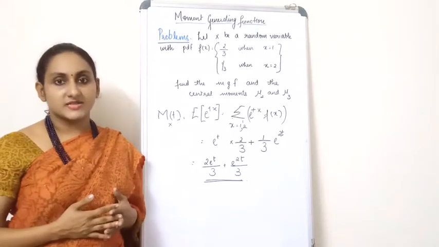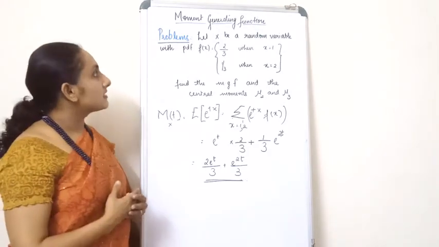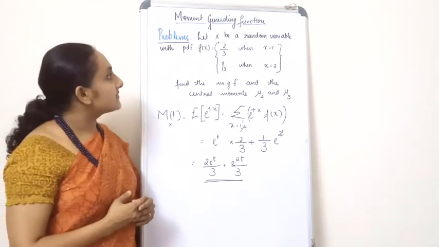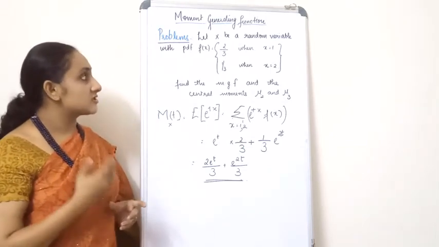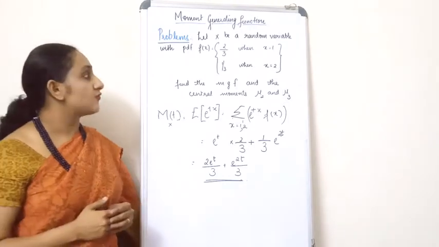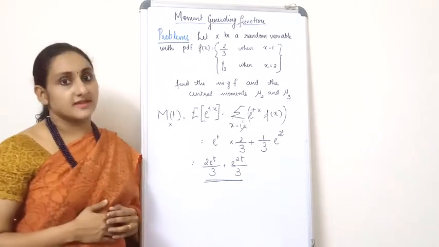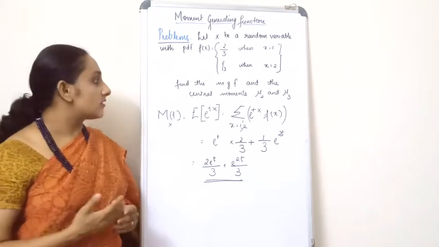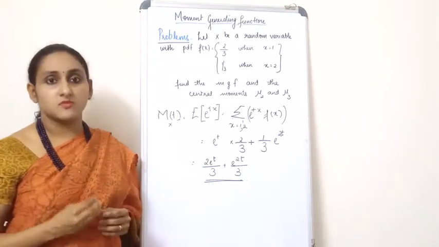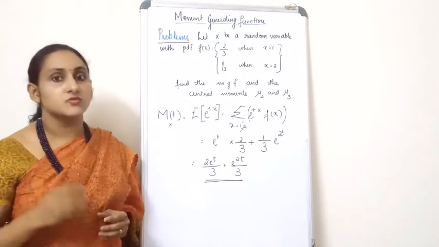Now let's have a look at a problem. Let x be a random variable with PDF f of x, and f of x is given by 2 by 3 when x is equal to 1 and 1 by 3 when x is equal to 2. You are asked to find the MGF, and also the central moments, that is mu2 and mu3.